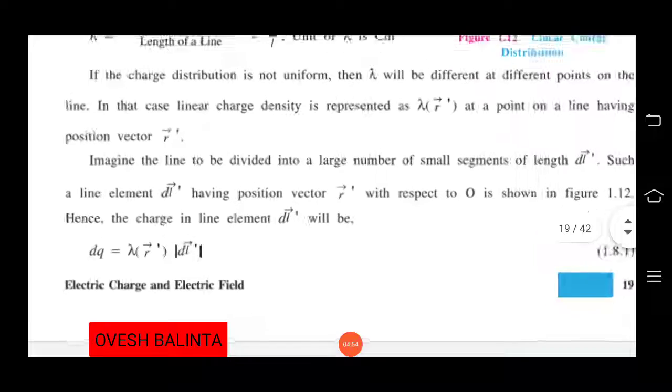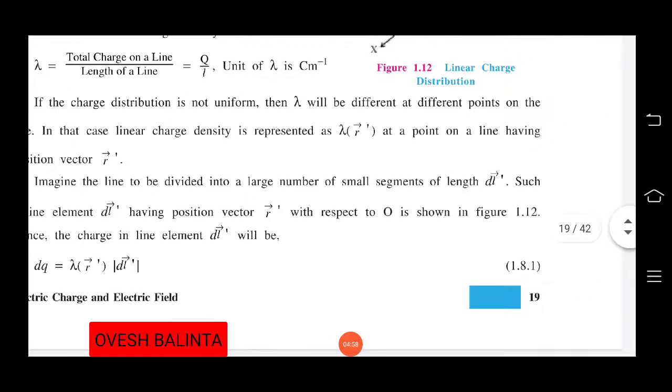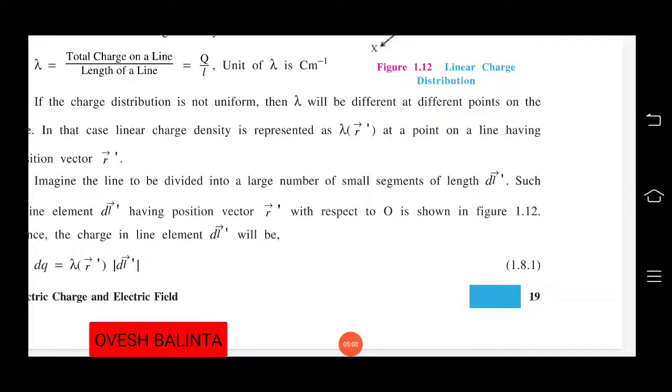Now imagine that the line is divided into a large number of small segments of length. Imagine a ball divided into small marbles, or you can say puffed rice, which you eat on Makar Sankranti.